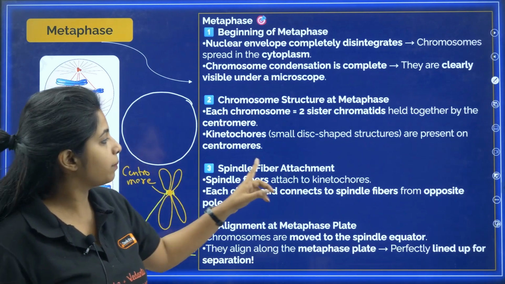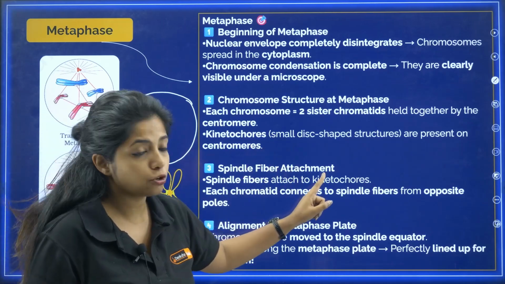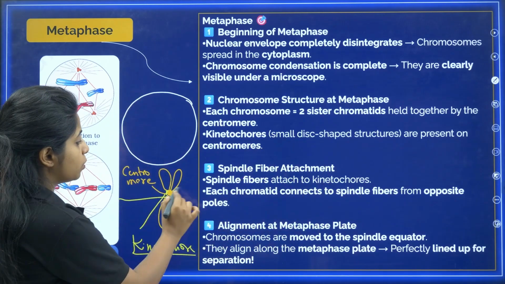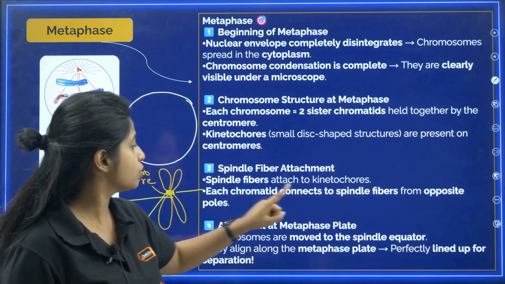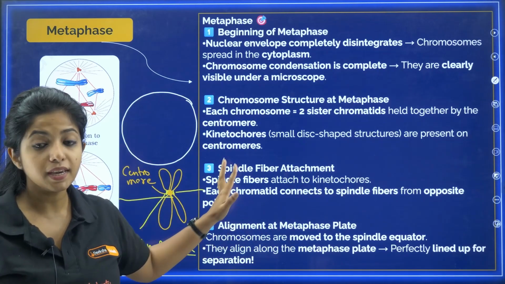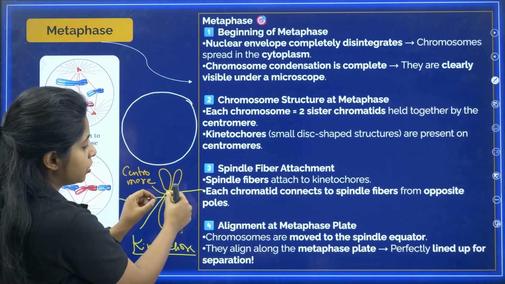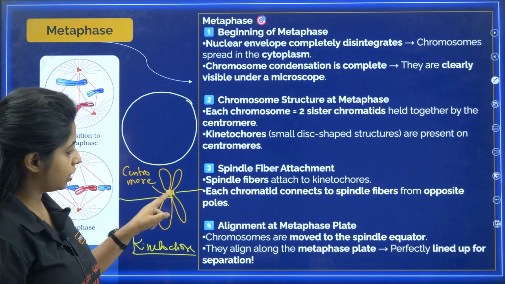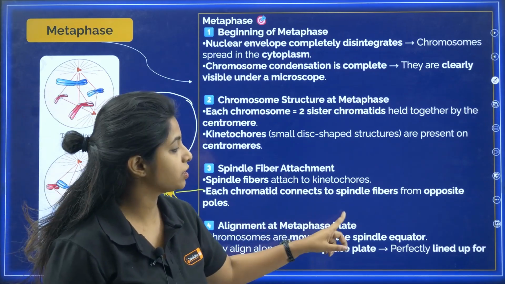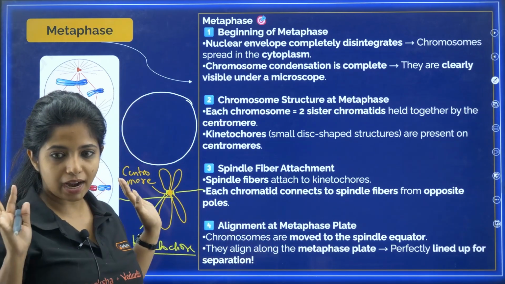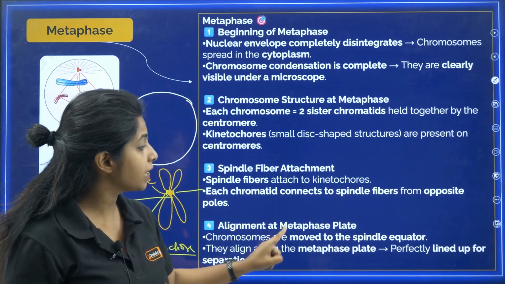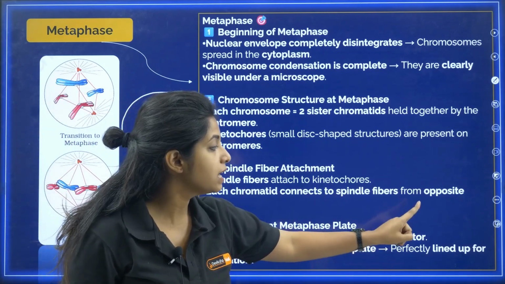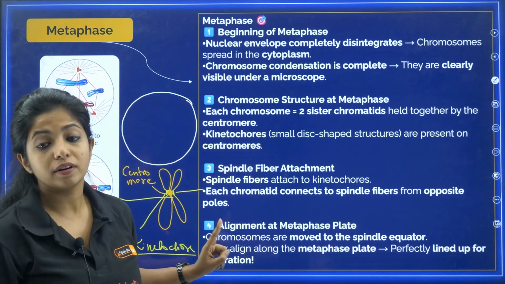Spindle fiber attachment: spindle fibers attach to the kinetochores. Imagine the spindle fibers coming and attaching over here. Each chromatid connects to spindle fibers from opposite poles. Now, alignment at the metaphasic plate. Chromosomes are moved to the spindle equator. They align along the metaphasic plate, perfectly lined up for separation.